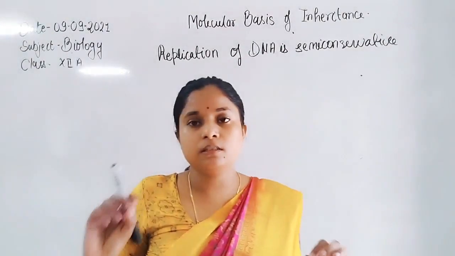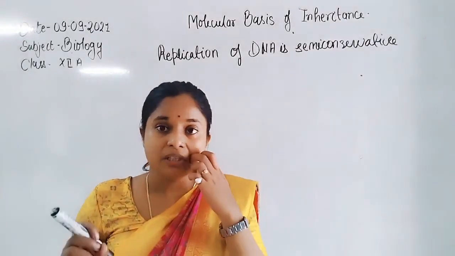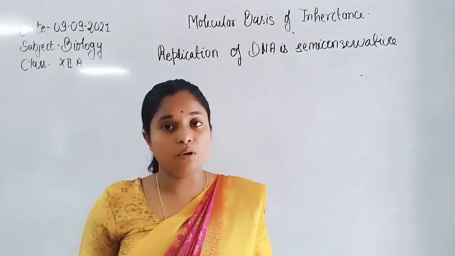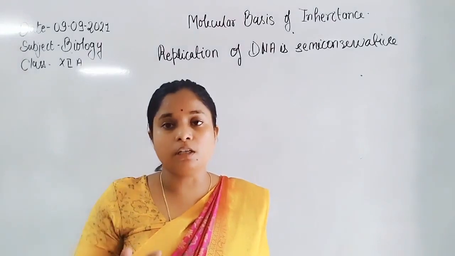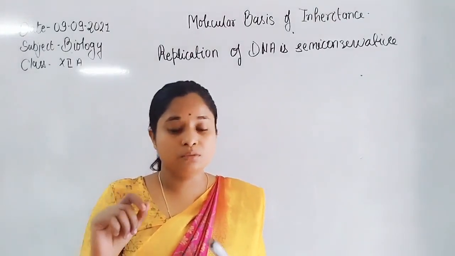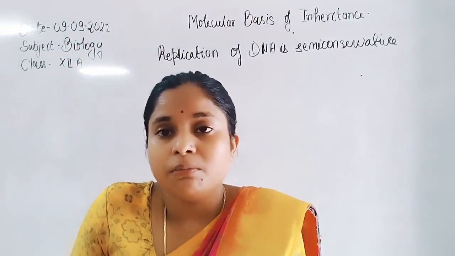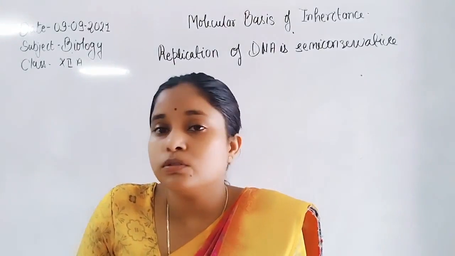So one of the parent strands reduces the chances of mistake, because the parent strand already has the correct sequence. Whenever the daughter DNA forms, there is no such mistake, because it undergoes proofreading.